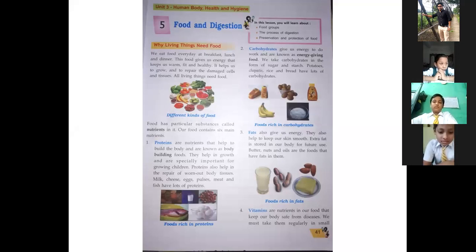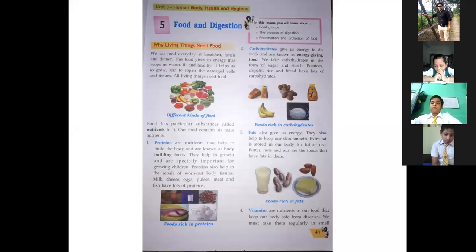Food is something that we can eat, and from that we get the essential nutrients, minerals, and everything our body needs. So this is food. We will not take just anything as food.